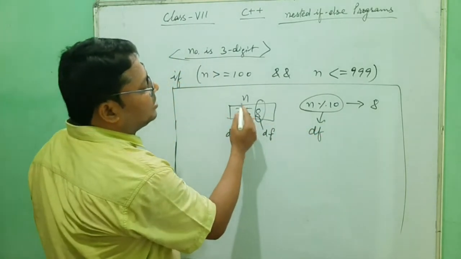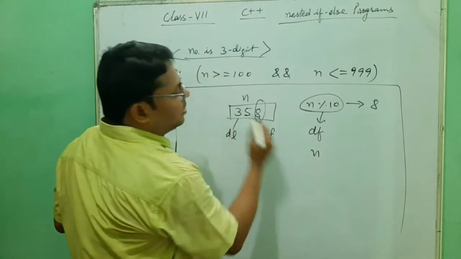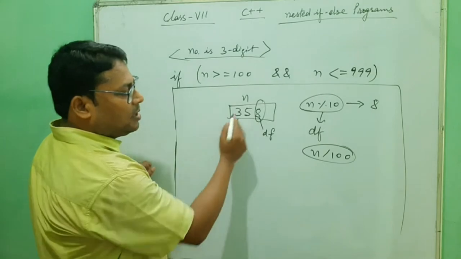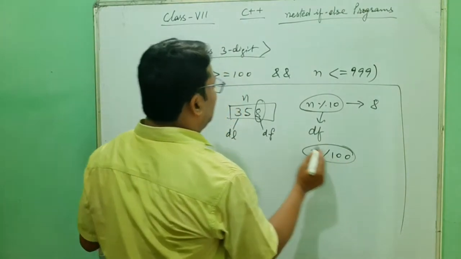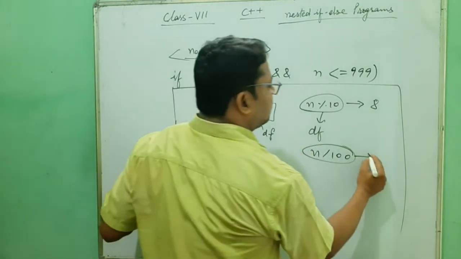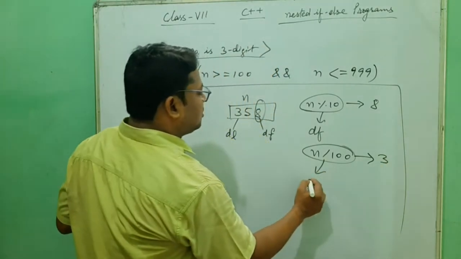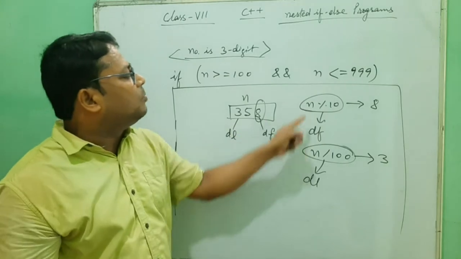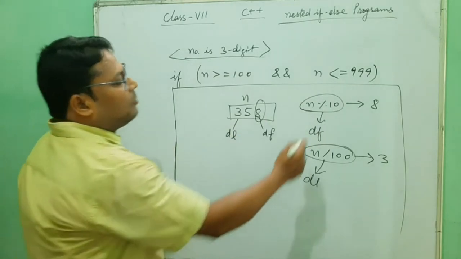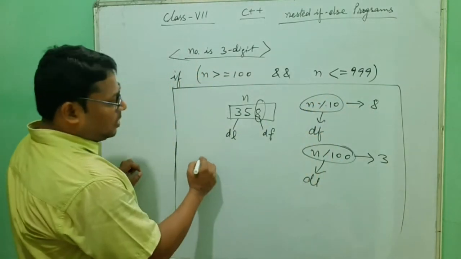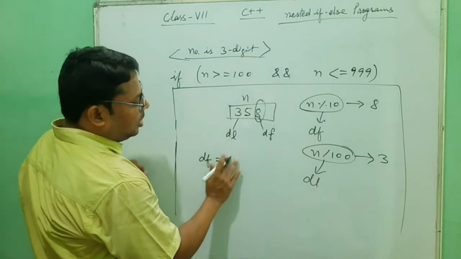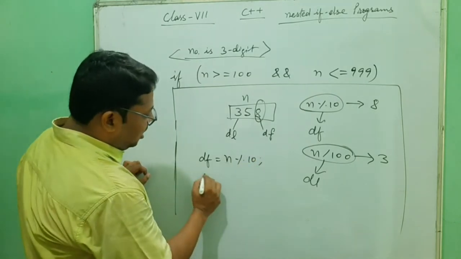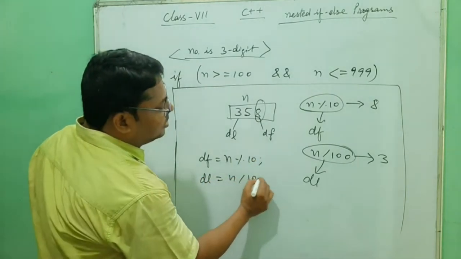And when you divide this 3-digit number by 100 as a quotient, you will get 3. That is DL, digit last. Like this you can find both digits. So clearly we can write digit first is equal to n mod 10, and digit last is equal to n/100.